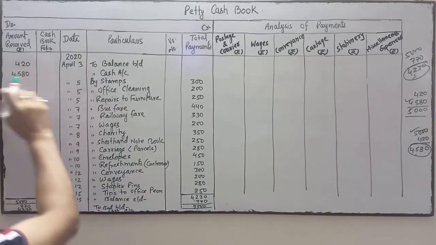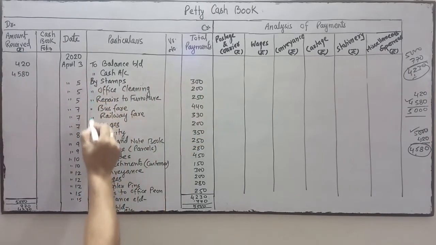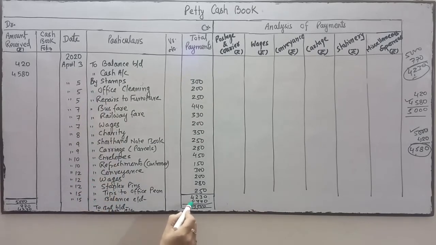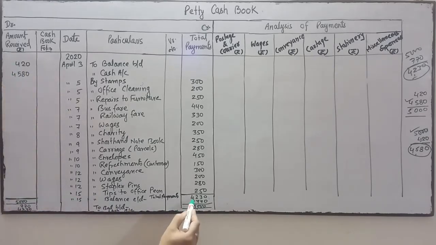When we write this side, we start with the To, and when we write the payment side, we start with the By. This is the balance c/d. This 4230 is the total payments. Is it clear? And the difference amount is 5000 minus 4230, 770 is in our hand. So it is called balance carried down on 15th April.